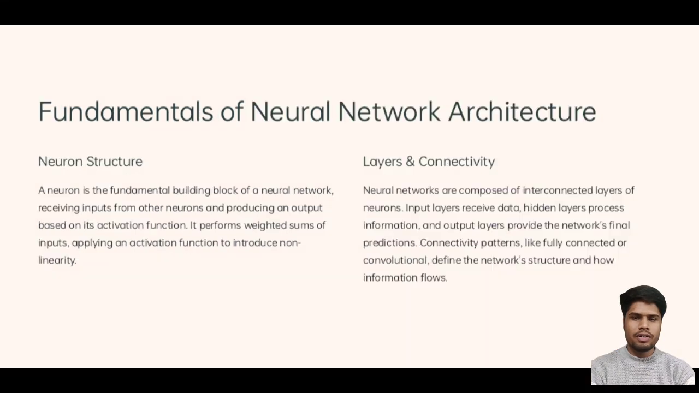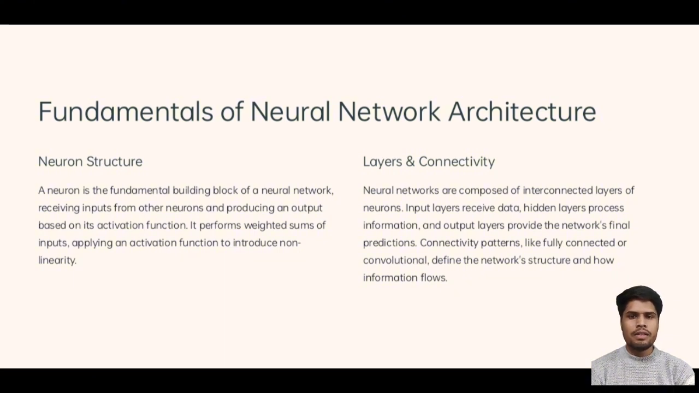of neural networks. So, the fundamentals of neural network architecture: neuron structure, and layers and connectivity. A neuron structure. A neuron is a fundamental building block of a neural network, receiving input from other neurons and producing an output based on an activation function. It performs the weighted sum of inputs, applying an activation function to introduce non-linearity.